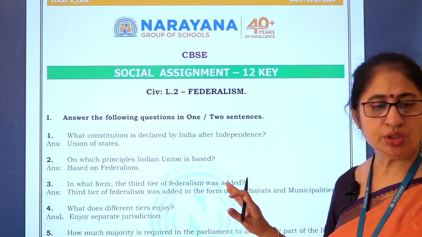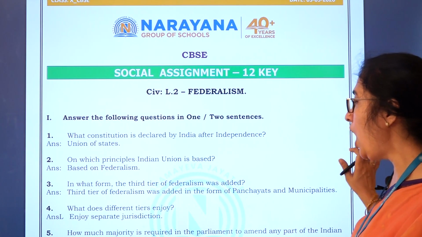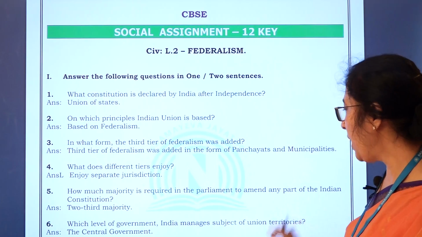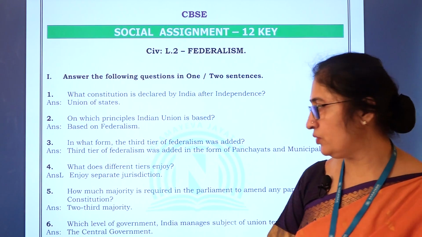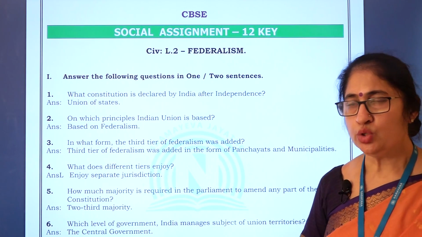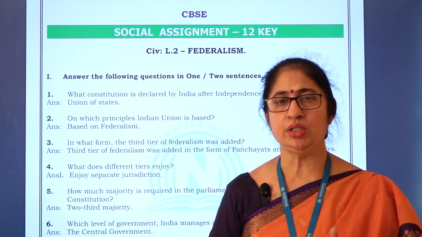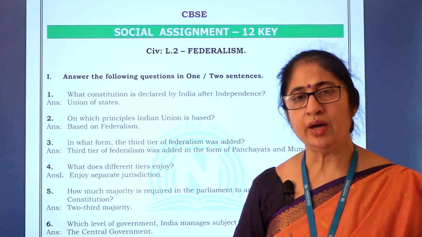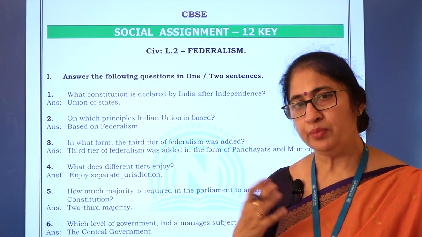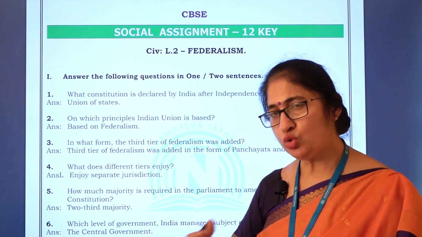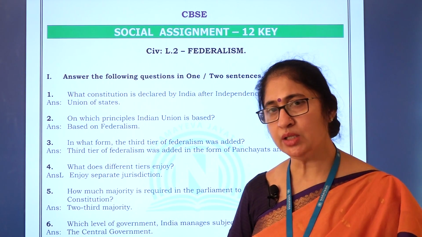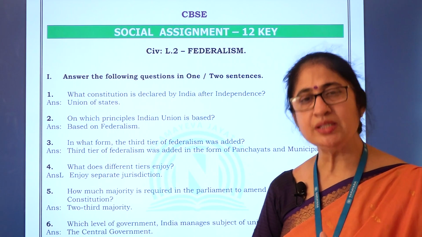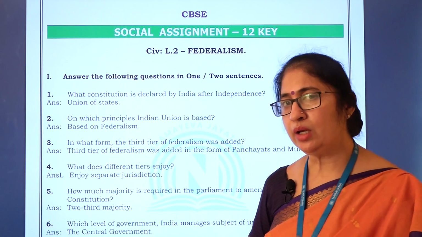What is the next question here? How much majority is required in the parliament to amend any part of the constitution? To amend means to bring changes. You all know that in 1950 our constitution came into force, but so many changes have come, isn't it? So to make changes as per the adjustment of the present scenario, what is required?